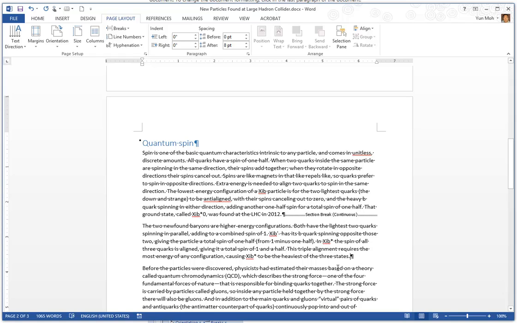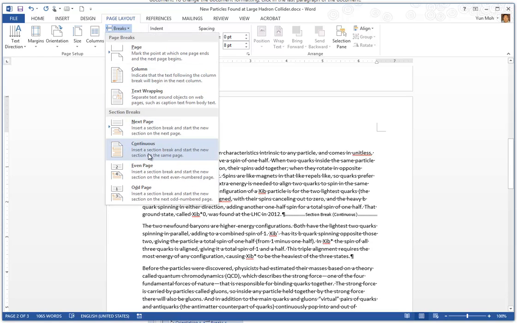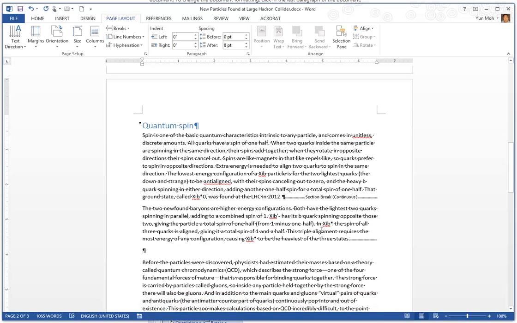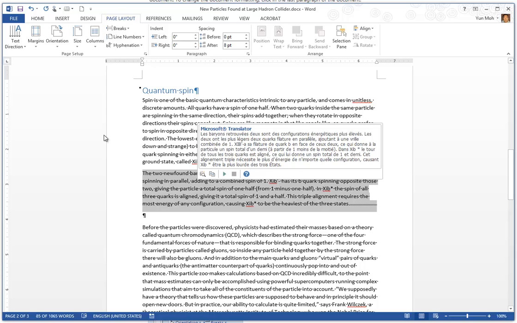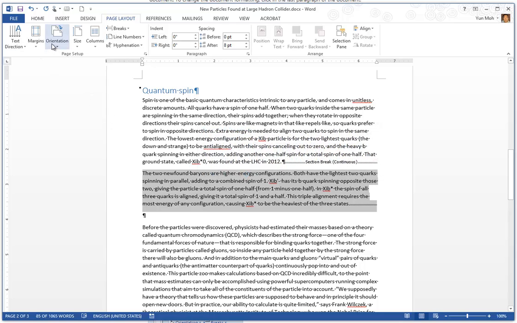Then I'm going to put another continuous section break, so that I basically isolated this paragraph from above and from below. That way I can do some different formatting, such as the margin, which is a good example.